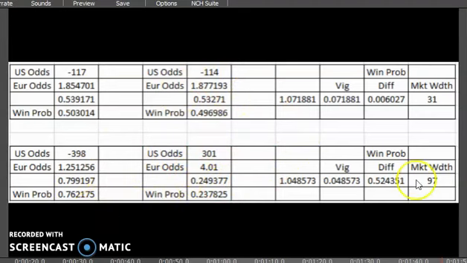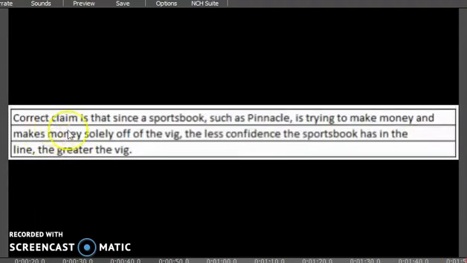And really, the market width of 97 is saying that Pinnacle thinks this team is much more likely to beat this team than this team is to beat this team. So the correct claim is that since a sportsbook such as Pinnacle is trying to make money and makes money solely off of the vig, the less confidence the sportsbook has in the line, the greater the vig.